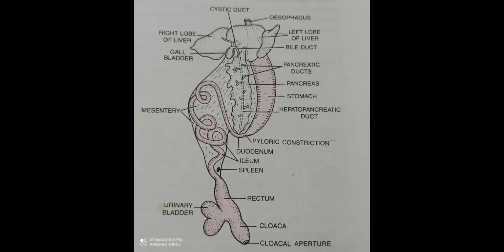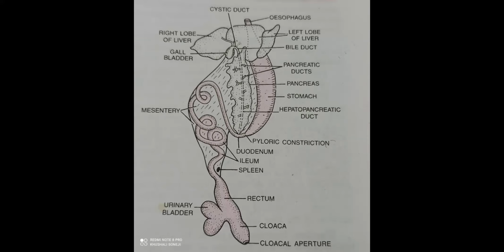Now, one thing over here regarding the digestive system of frog. In your book, liver and pancreas are given as digestive accessory glands. Remember, the gallbladder is not a digestive accessory gland.